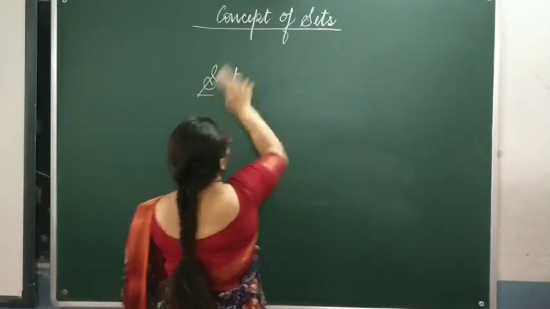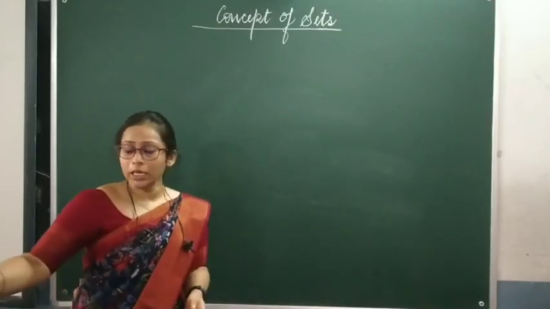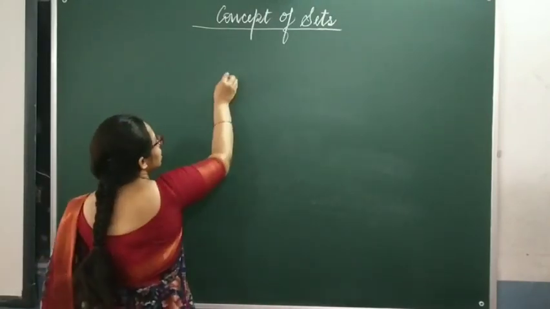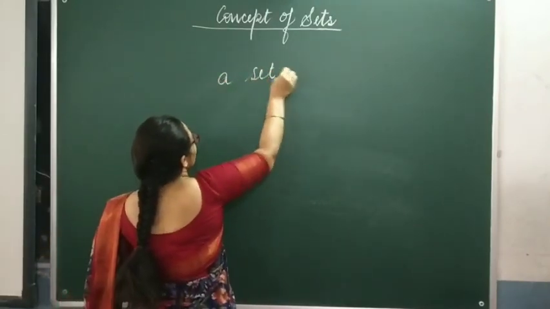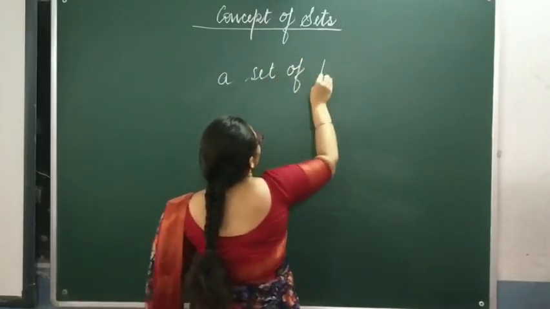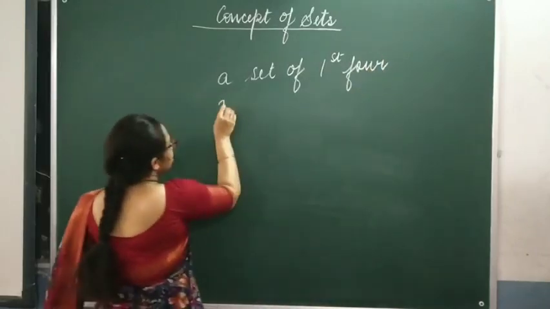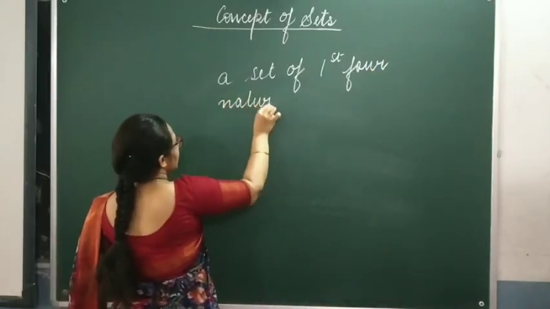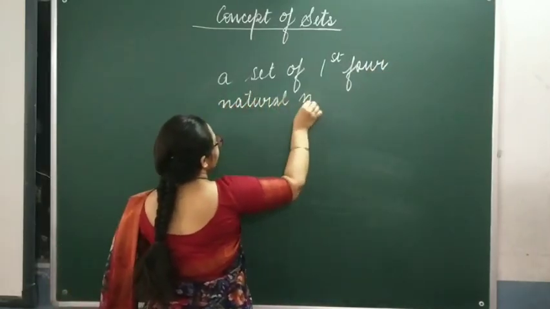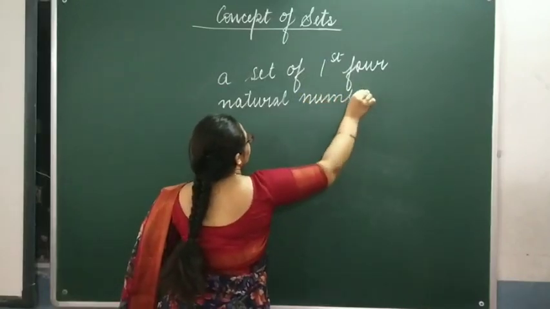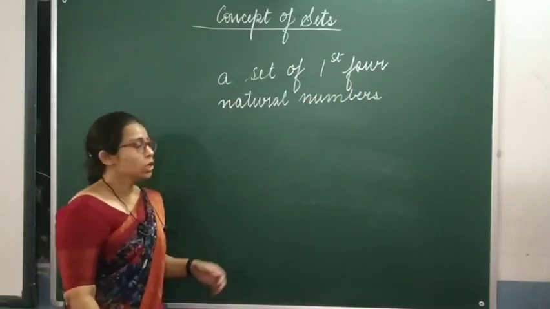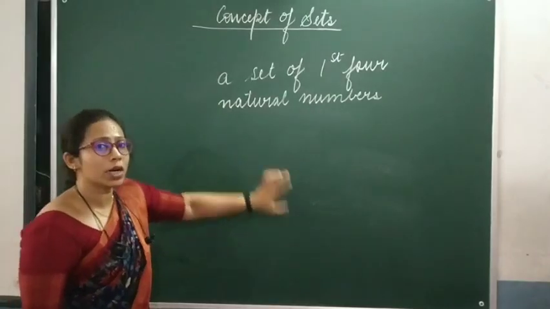Okay, so see, if I have written a set of first 4 natural numbers, okay, so a set of first 4 natural numbers.